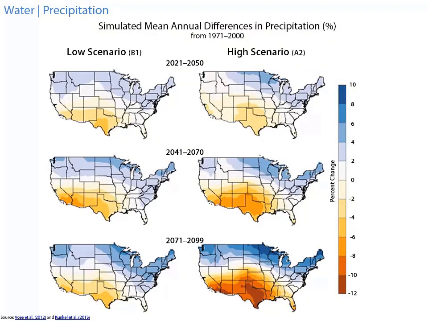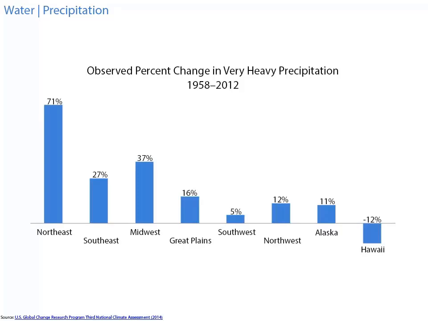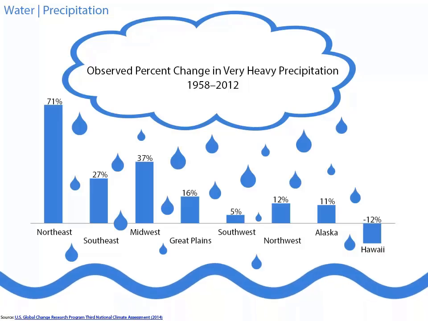Projections of future precipitation show high variability, and sometimes different models or emission scenarios project opposite patterns in rainfall during the same season. Regions that are projected to experience more annual precipitation in the future may not necessarily benefit because more of that precipitation is expected to fall during intense storms. This is already occurring in some areas, resulting in more frequent flooding and erosion.